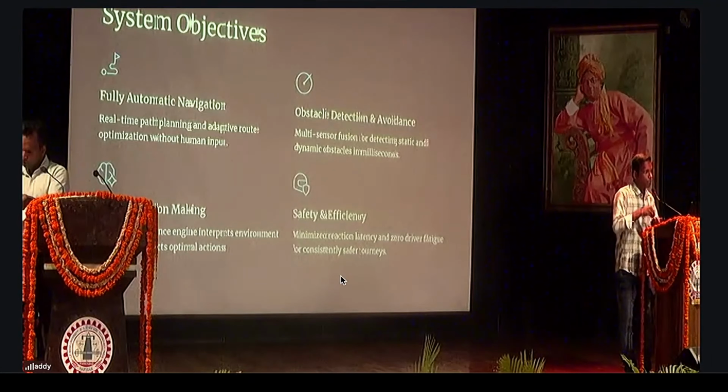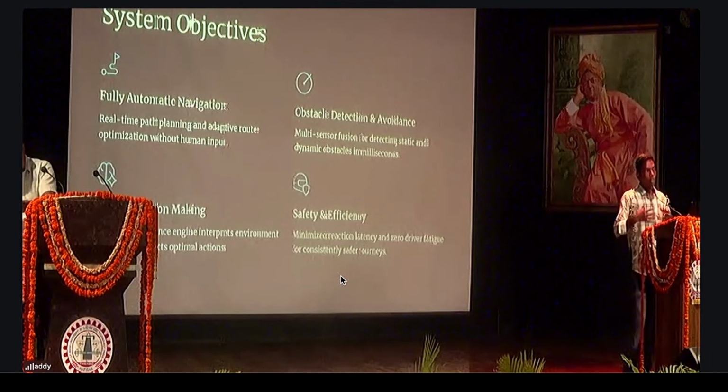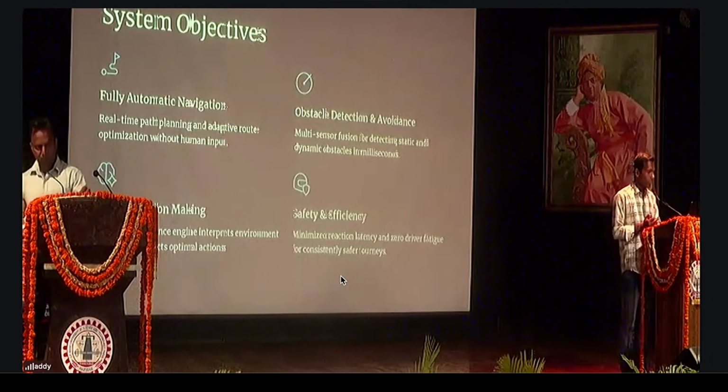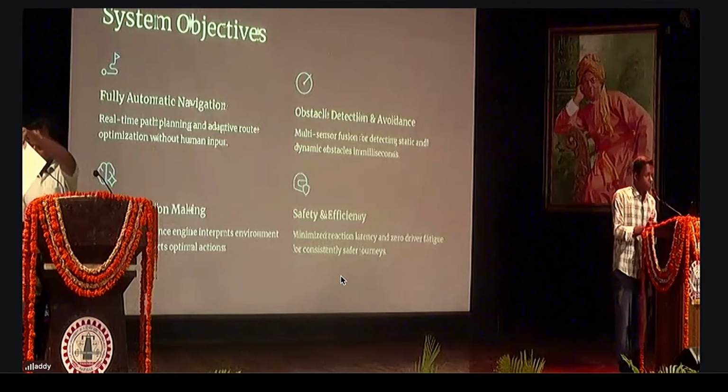There would be other sensors like moisture, humidity, temperature, and light sensors. At night time, for example, the sensitivity of the sensors would increase. This is the second objective of my project.